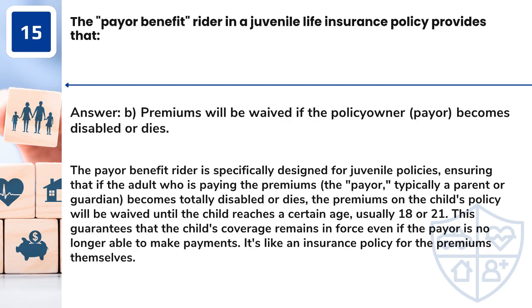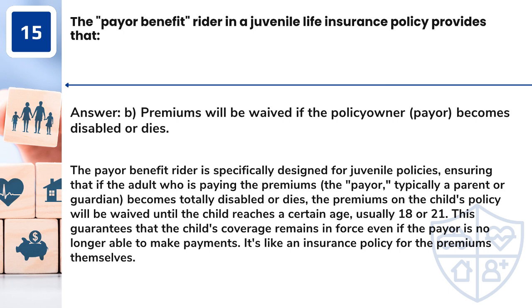Answer: B. Premiums will be waived if the policy owner, payer, becomes disabled or dies. The payer benefit rider is specifically designed for juvenile policies, ensuring that if the adult who is paying the premiums, the payer, typically a parent or guardian, becomes totally disabled or dies, the premiums on the child's policy will be waived until the child reaches a certain age, usually 18 or 21.